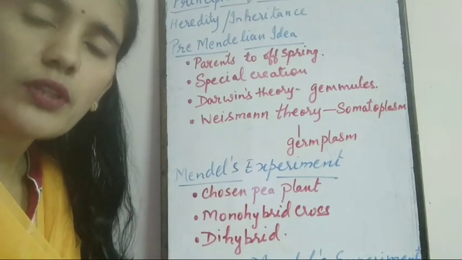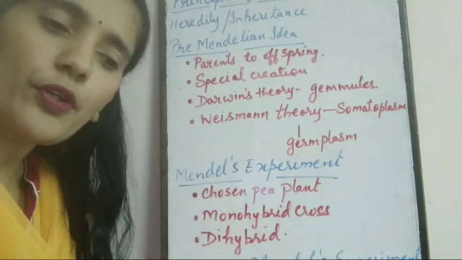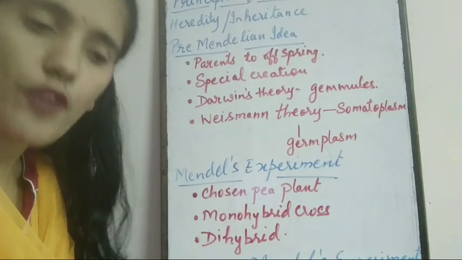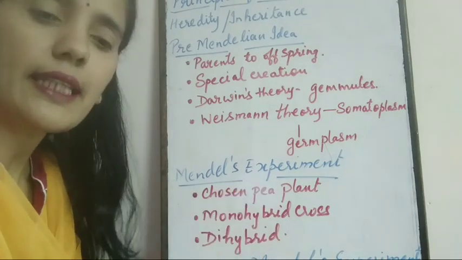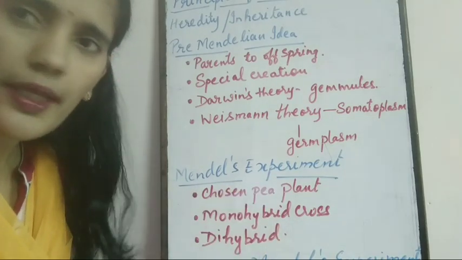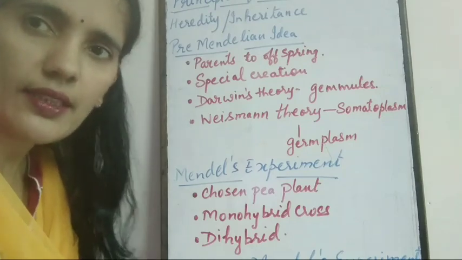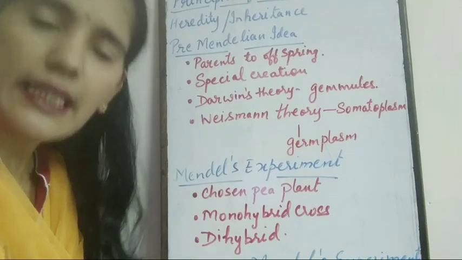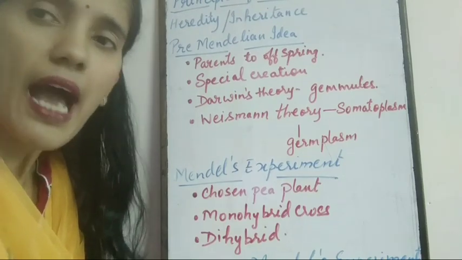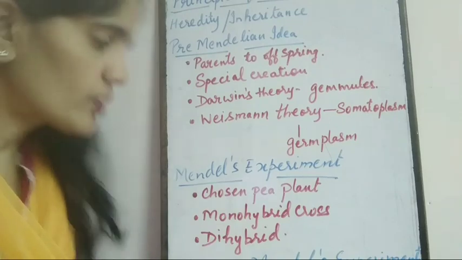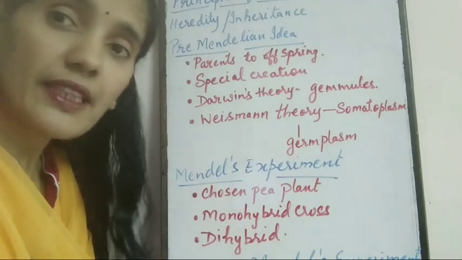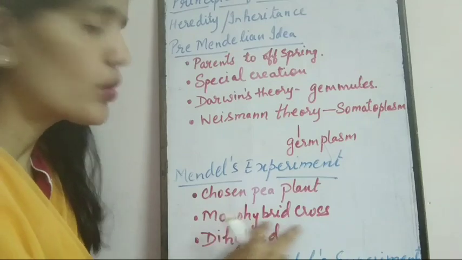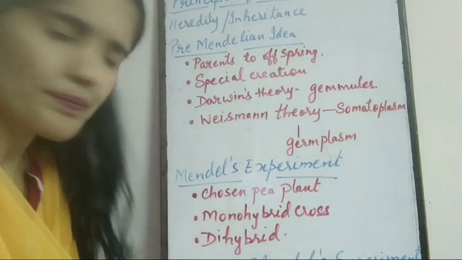And the most important reason is that it reproduces a large number of offspring, and it completes its life cycle in one season. Clear? So it makes it easy to study. We can compare and study each and every generation. That's why he chose the pea plant. After that, how did he conduct it? He conducted two types of experiment: one is the monohybrid cross and the other is the dihybrid cross.